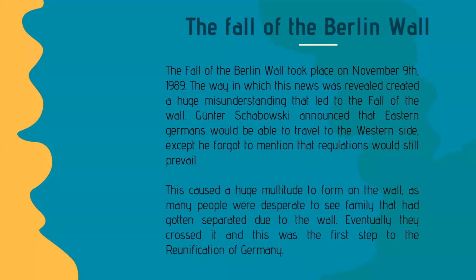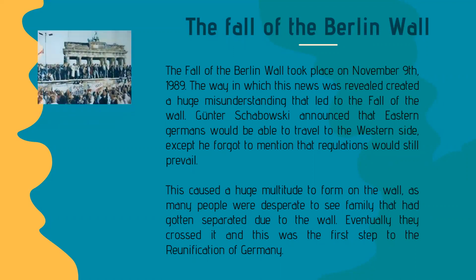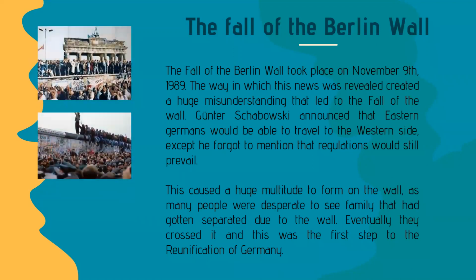This caused a huge multitude to form on the wall, as many people were desperate to see family that had gotten separated due to the wall. Eventually, they crossed it, and this was the first step to the reunification of Germany.